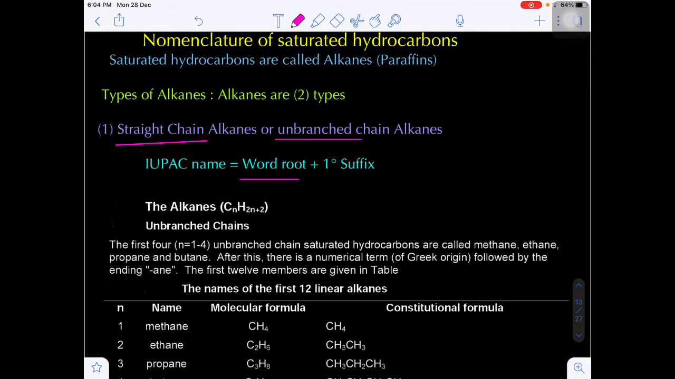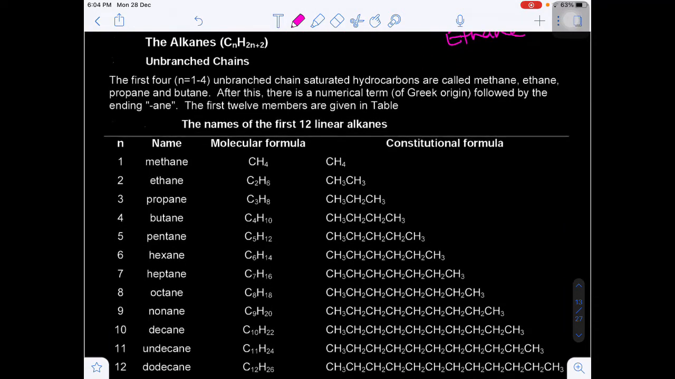So the IUPAC name can be given only with the help of the word root and primary suffix. Are you getting my point? Suppose there are two carbons, the word root is eth and the suffix will be ane. Eth plus ane, that will be ethane. Like that we can write the IUPAC name of unbranched straight chain alkanes.